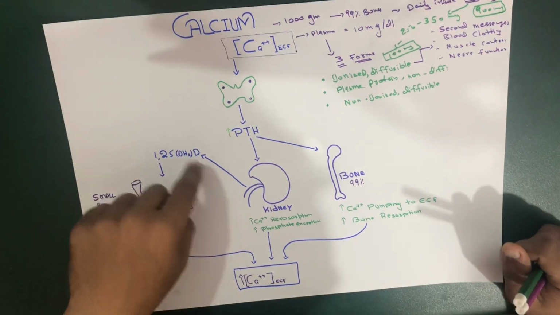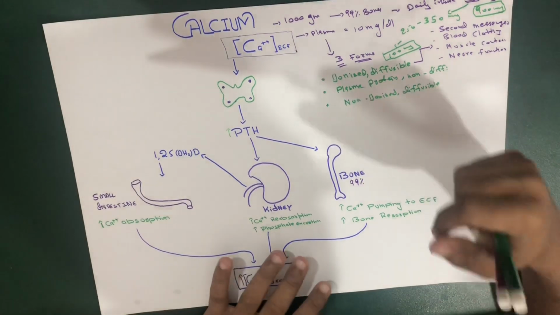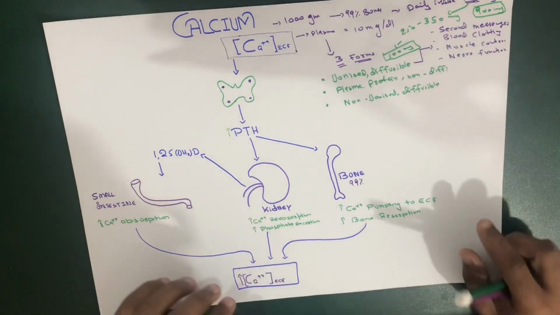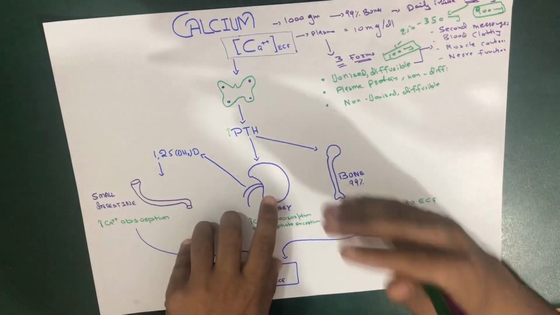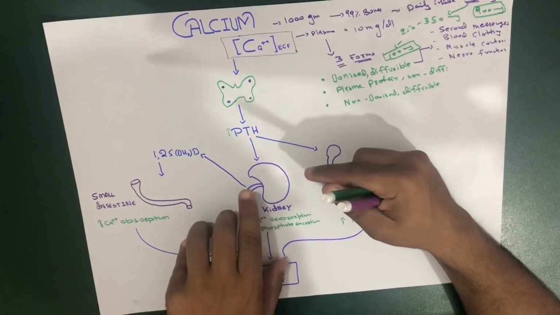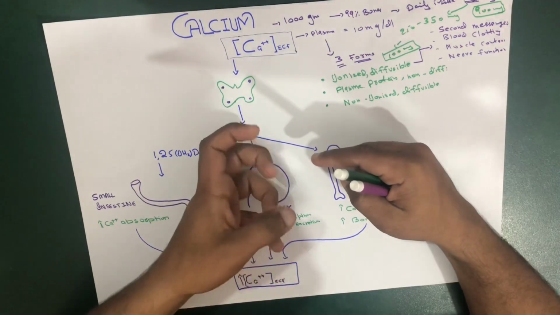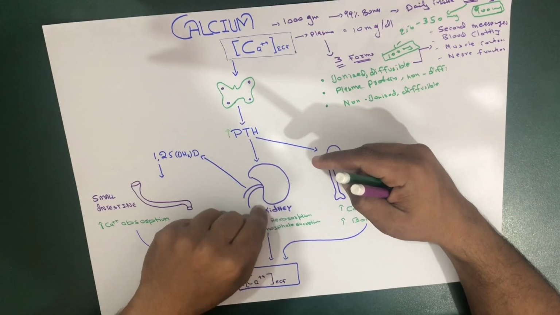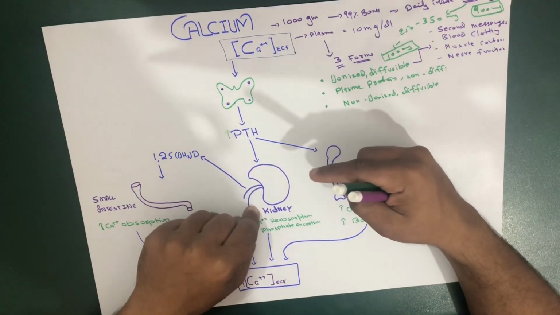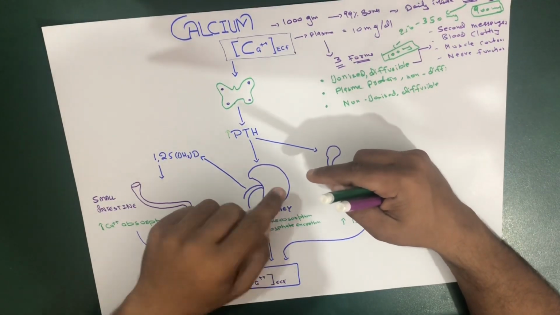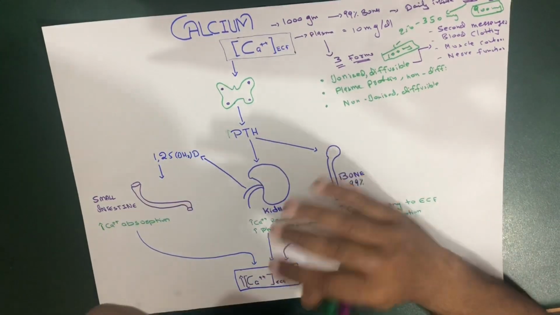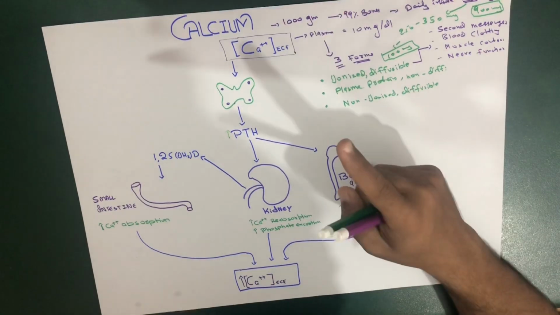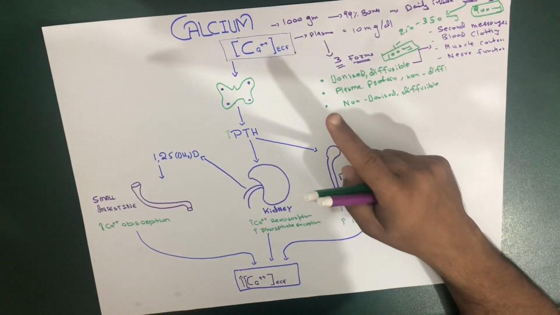Now, moving on, we must remember that we talked about the 99%. One thing you have to remember is that 99% of the calcium which goes through the kidney is reabsorbed, and only about 100 milligrams is lost in your urine every day. So 99% is reabsorbed by the kidney, and only 1% is lost.